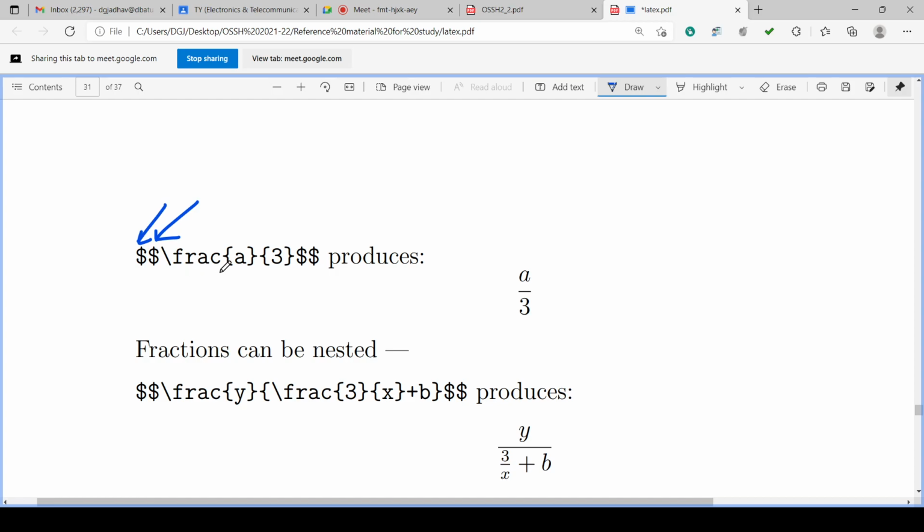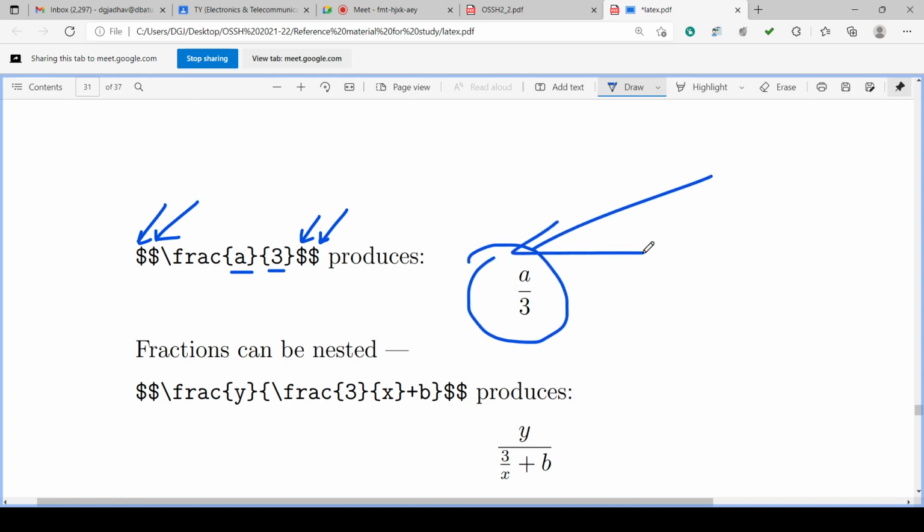Backslash frac, the first curly bracket will have a, the second curly bracket will have 3. So the first curly bracket is the numerator, the second curly bracket containing 3 is the denominator, and the dollar dollar is completed. For the equation, math mode ends the new line. The equation is displayed on a new, separate line, and that will produce this a by 3. You can observe here, this is a by 3.